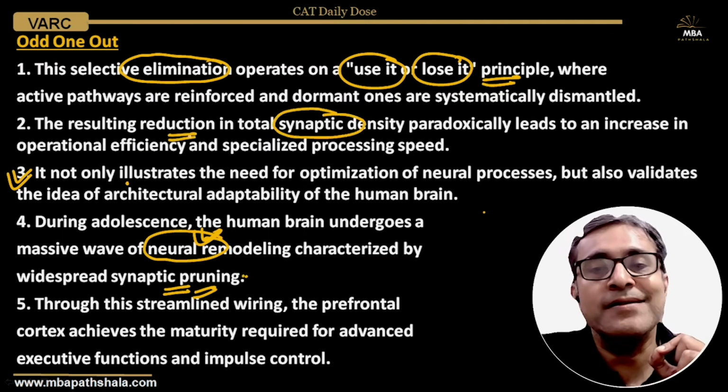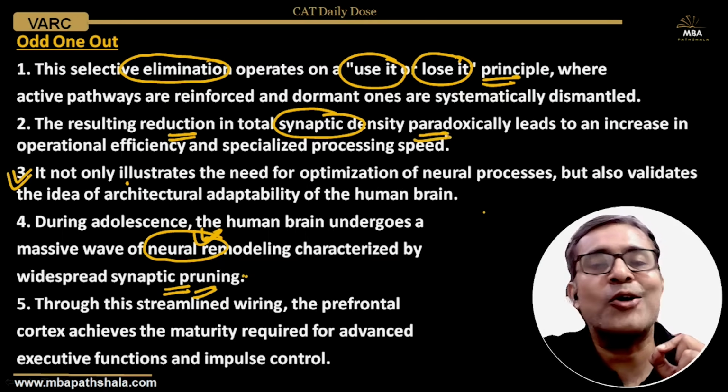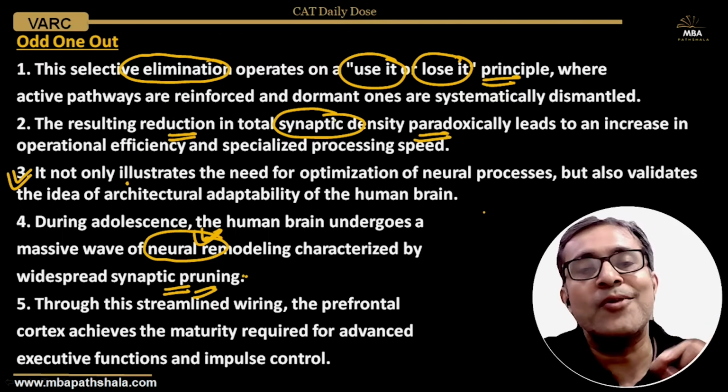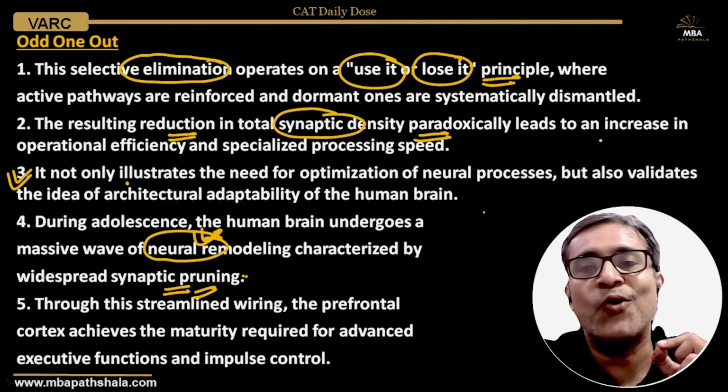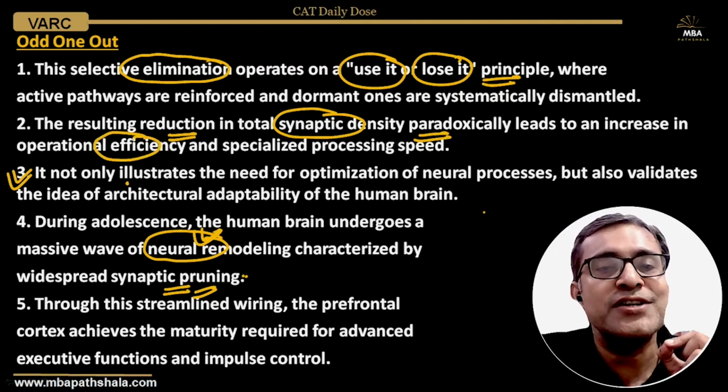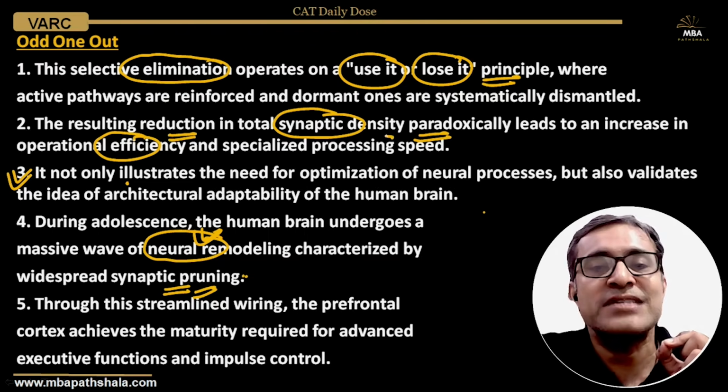However, it is paradoxical that the number of nerve cells is going down, the number of synaptic connections is going down, the number of neural connections is decreasing, but there is an overall increase in operational efficiency and processing speed of that brain.